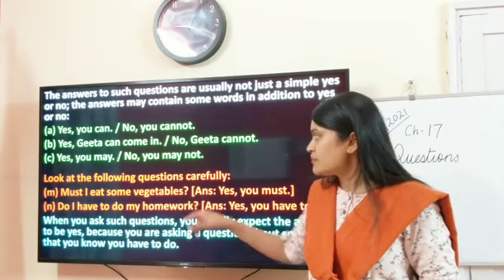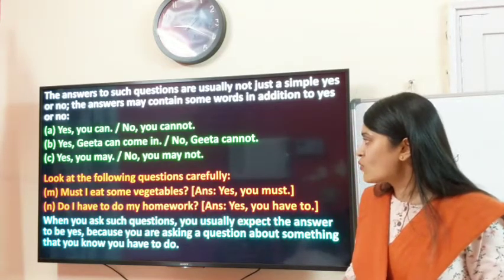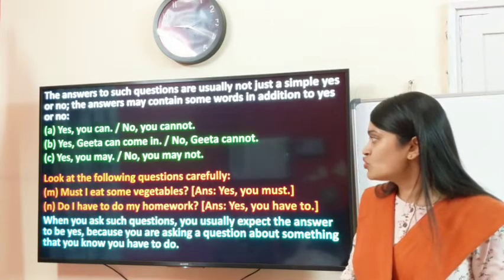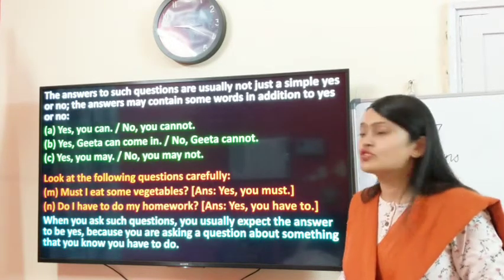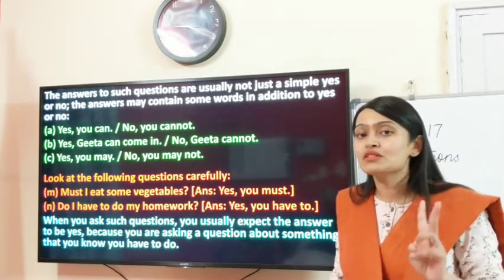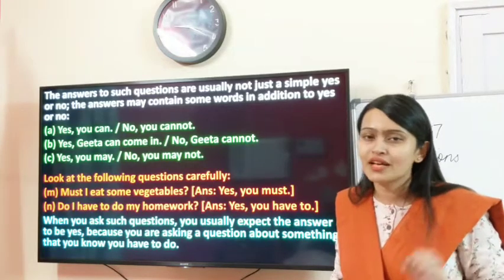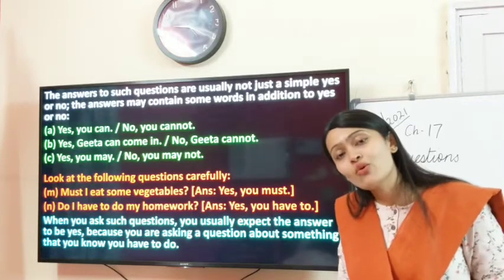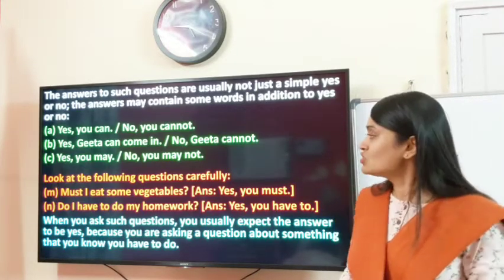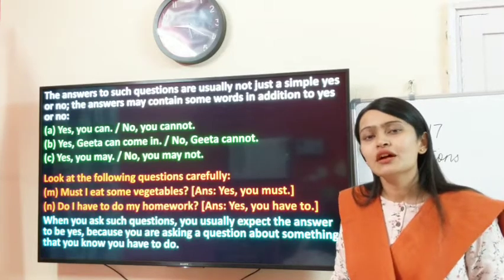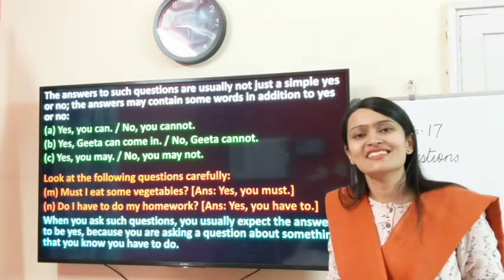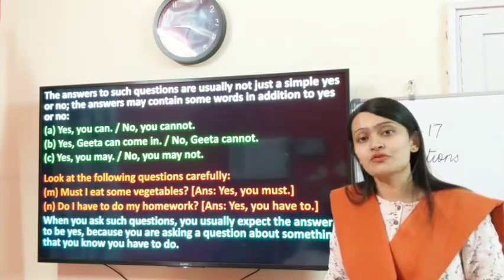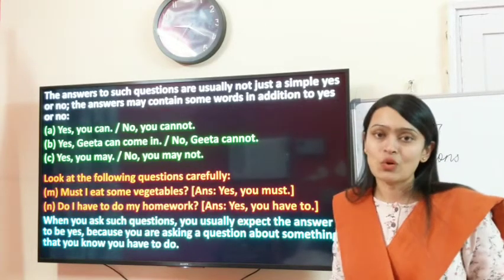Now these examples we'll study. Must I eat some vegetables? The answer is yes, you must. Do I have to do my homework? Yes, you have to. Now children, in these two examples you see something very important has been specified. Eating vegetables, very important. Doing your homework, very important. So these questions have been framed, but the expected answer has to be yes. The listener will say, yes, you must eat your vegetables. Yes, you must complete your homework.